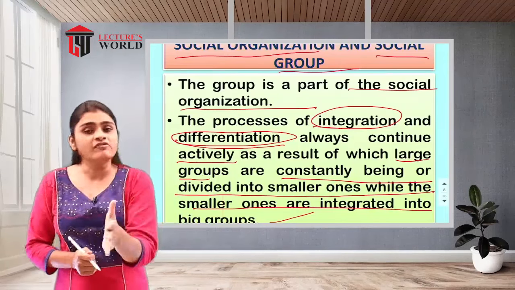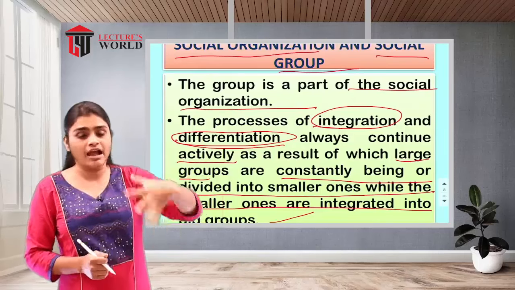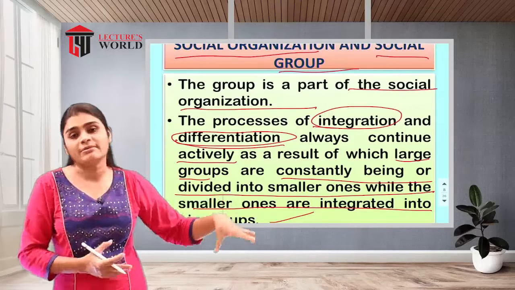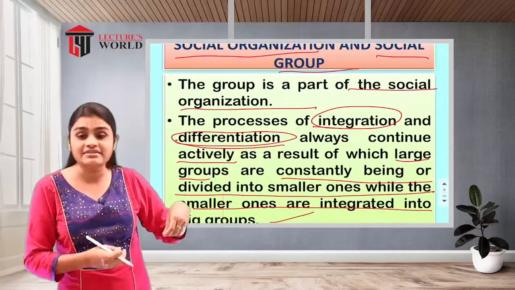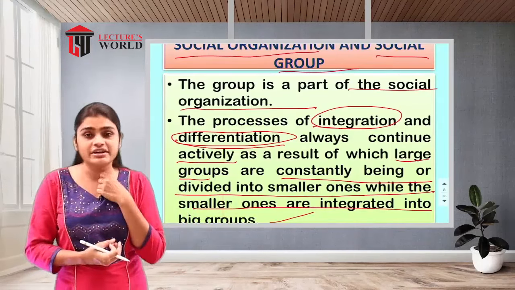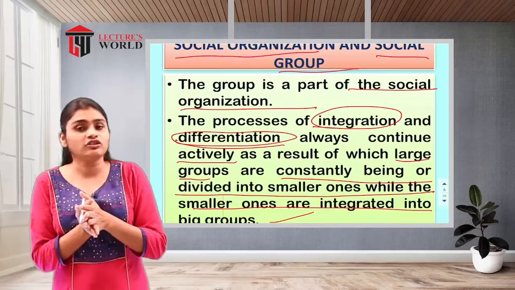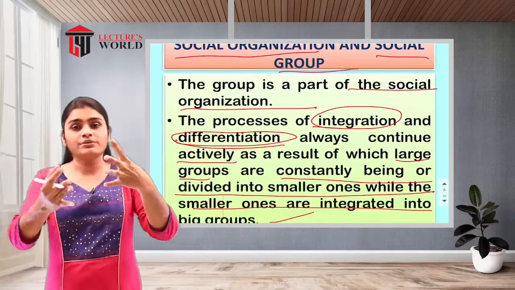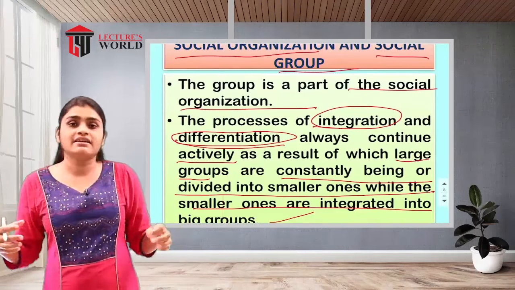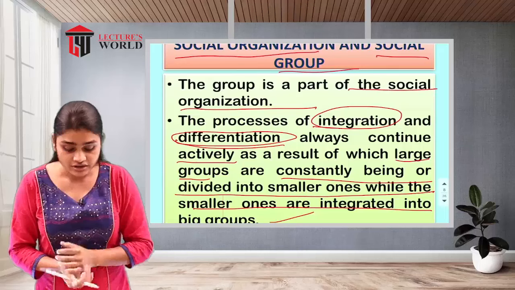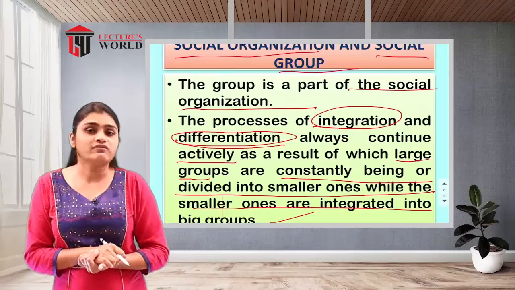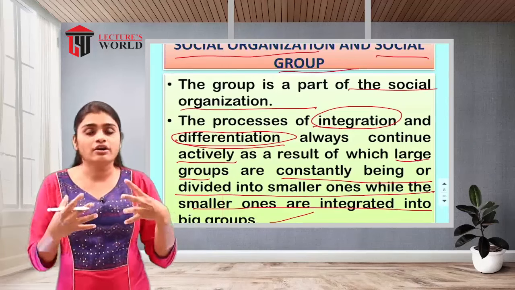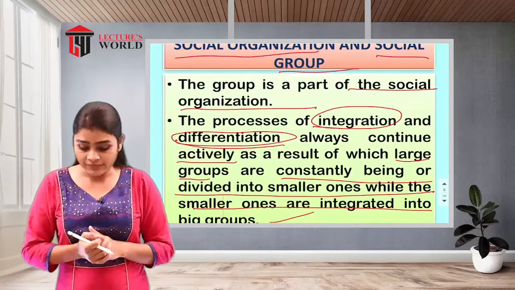For example, from a family, we can convert it into a nuclear family. So the nuclear family means differentiation has been done, and this differentiation will divide that group, the number of group members will decrease and the group size will be smaller. So integration and differentiation will help to enlarge the group as well as to reduce the strength of the group.